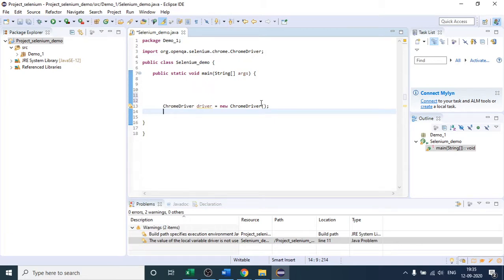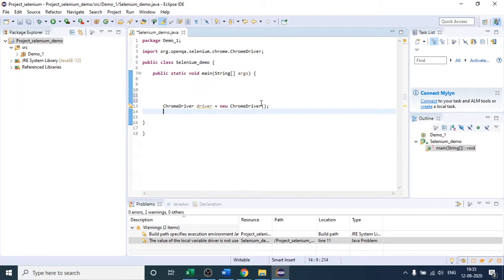They are saying that Selenium is a third-party tool. I will not allow Selenium directly to run the Chrome browser, right? But I will provide you one .exe file, with the help of which you will be able to open your Chrome browser.